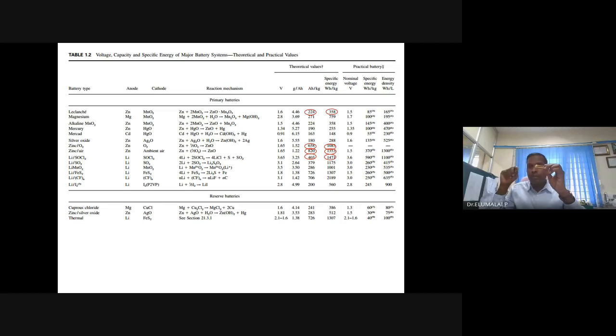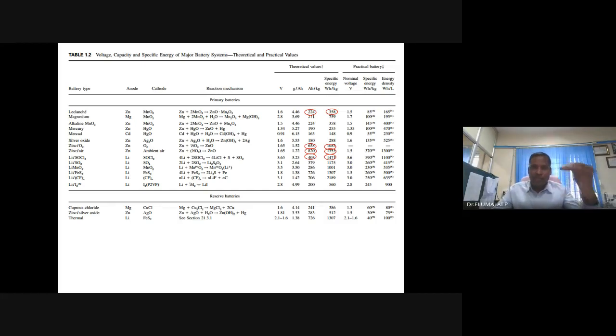Theoretical specific energy is 358, and the practical is not even 10 percent. We have several ventures: Fujitsu, Mitsubishi, Panasonic, Sony, Eveready, whatnot.